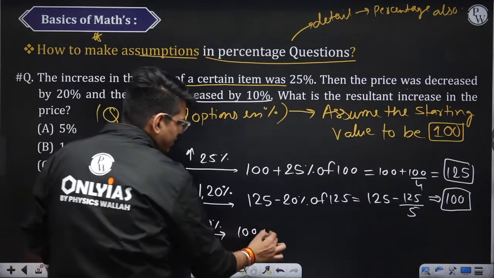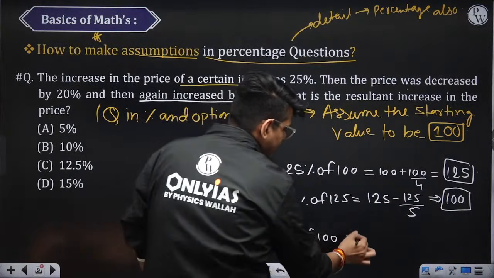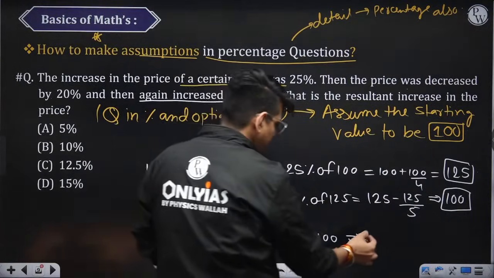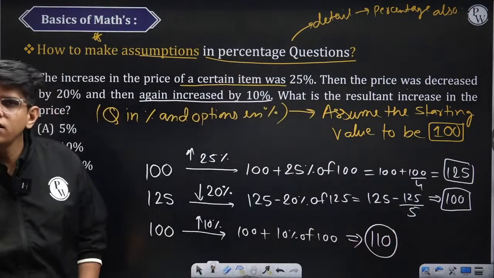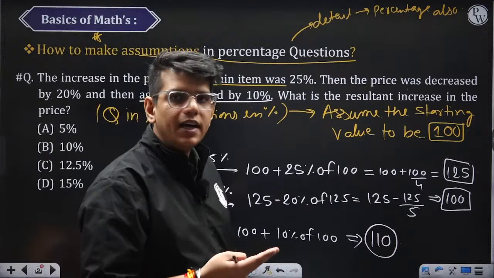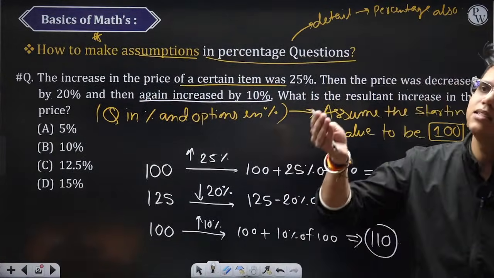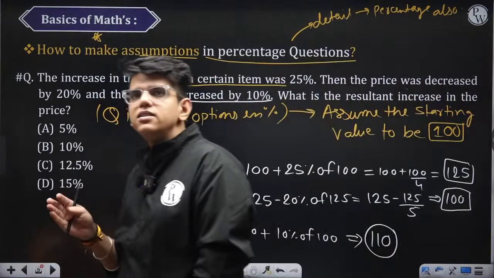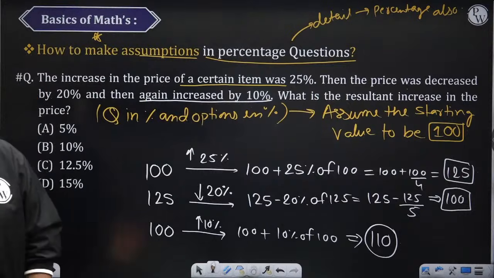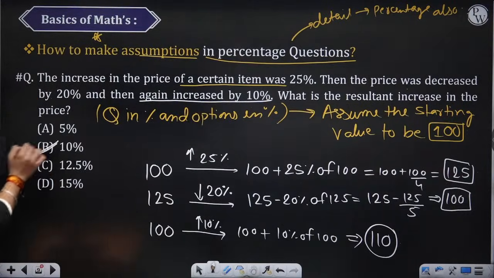100 plus 10% of 100. This comes out to be how much? 110. So overall, if we start with 100 and increase it by 25%, it becomes 125. Then we decrease it by 20%, it again becomes 100. And at the last, you are increasing it again by 10%. So overall, the increase in percentage is nothing but 10%.